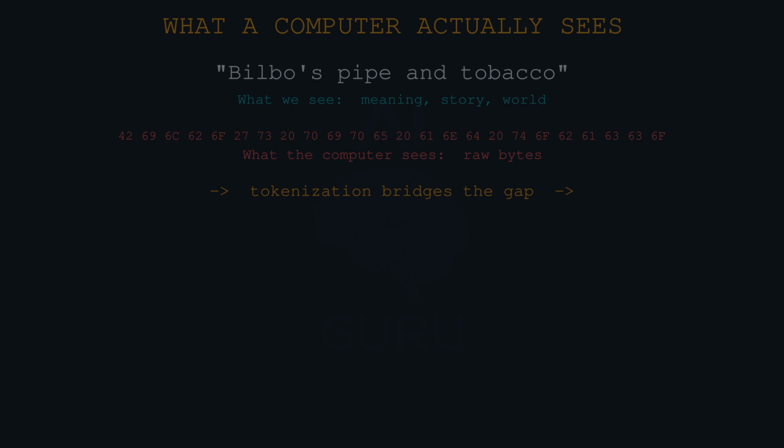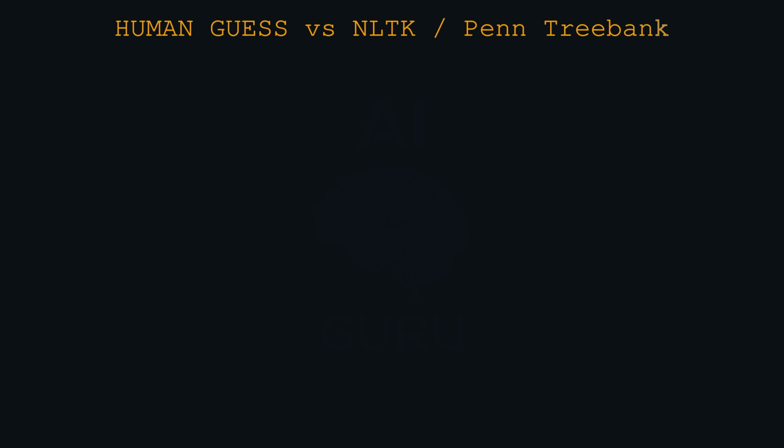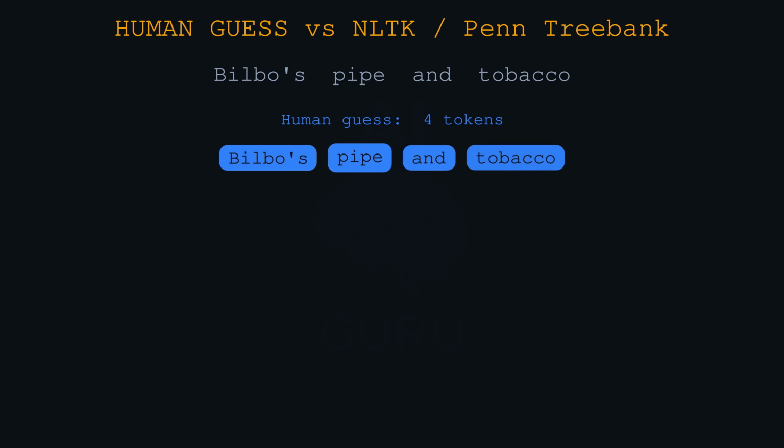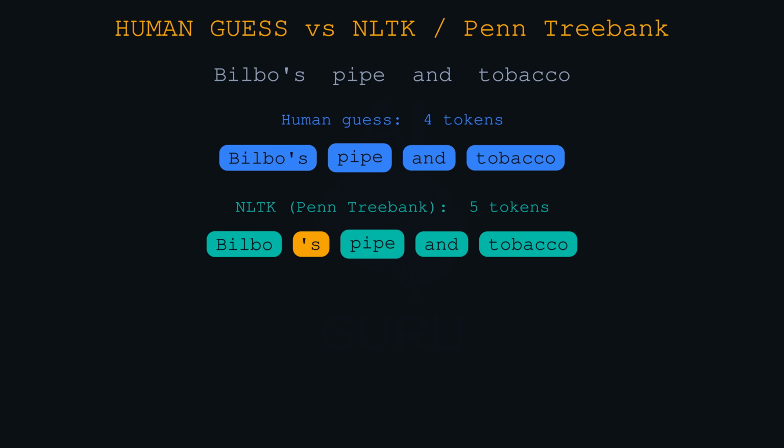Okay, tokenization. Let's work through an example together. Listeners, picture this phrase in your head. Bilbo's pipe and tobacco. If I were guessing, I'd say the tokens are just the words. Bilbo's, pipe, and, tobacco. 4 tokens. That is a very human guess. But a computational linguist, or the NLTK library in Python, which is the standard tool, would actually correct you. It splits that exact phrase into 5 tokens. 5? Wait, where's the 5th one coming from? It splits Bilbo and the apostrophe S. So the list is Bilbo, then apostrophe S as its own separate token, then pipe and tobacco.